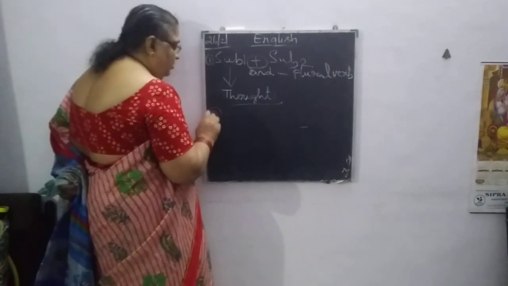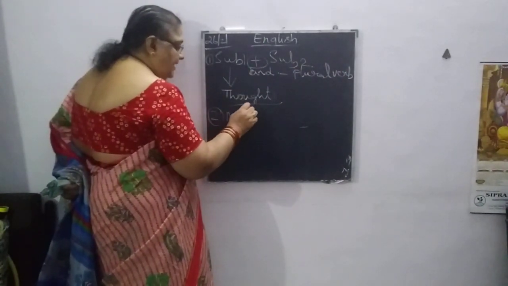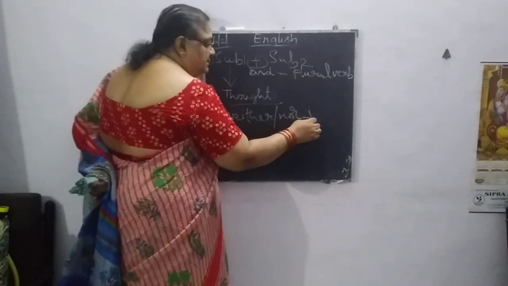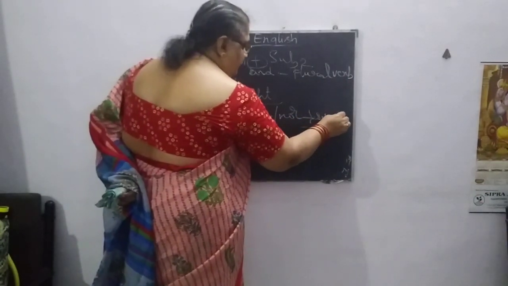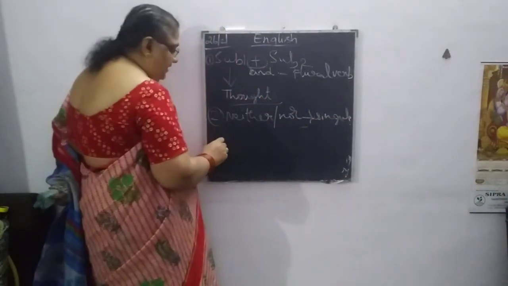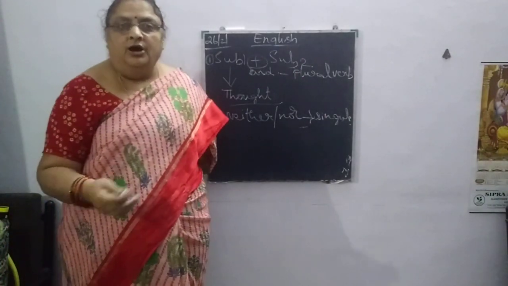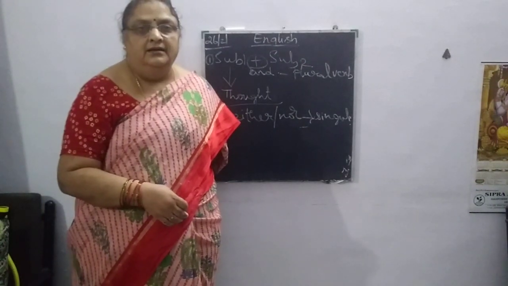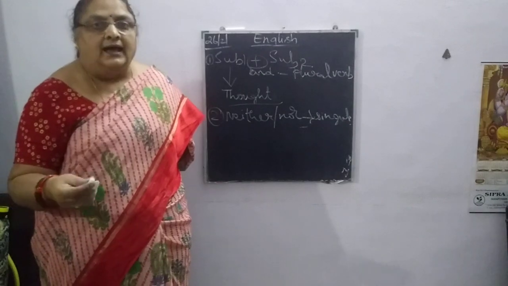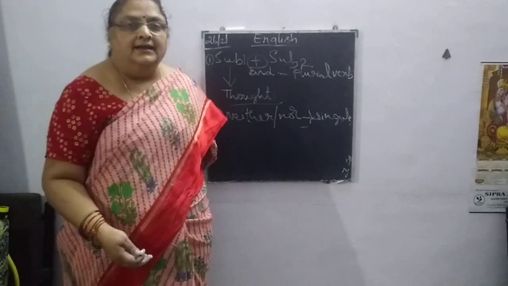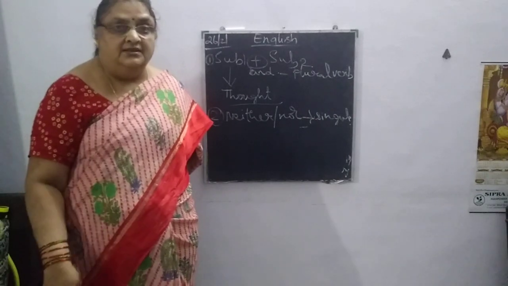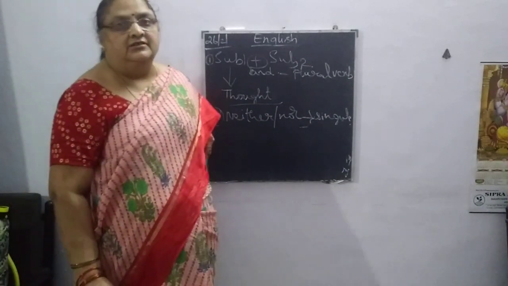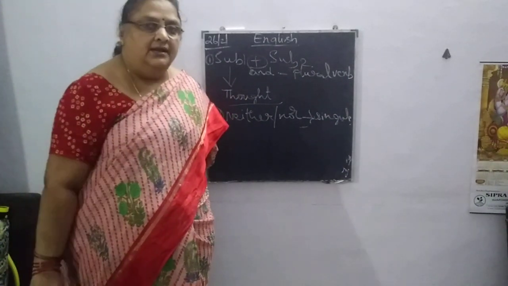Now, the second rule we discussed is if we use neither or nor, we use a singular subject. Neither my brother nor my sister has gone out of the house. Neither my brother nor my sister can dance. If we take it like this, there is one more exception in this also. If we take two singular subjects connected with neither nor, we have to write the singular verb.